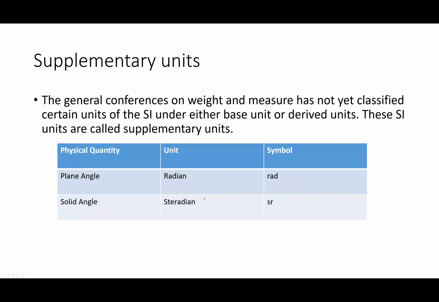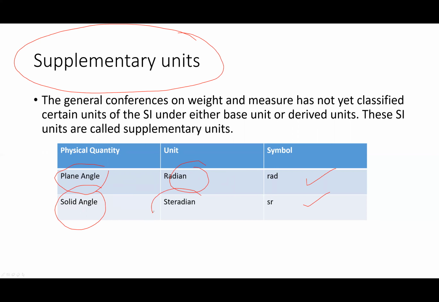Supplementary units. Now, these are very important. The General Conference on Weights and Measures has not yet classified certain units of the SI system, International System, under either base units or derived units. These SI units are called supplementary units. Radian and steradian are the supplementary units. Plane angle is radian and solid angle is steradian. Steradian's symbol is sr.